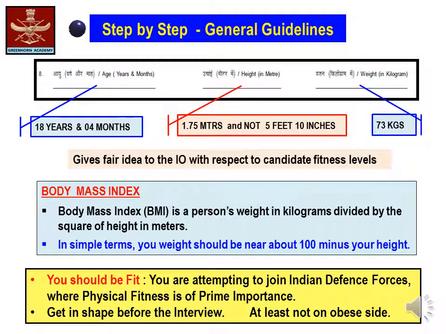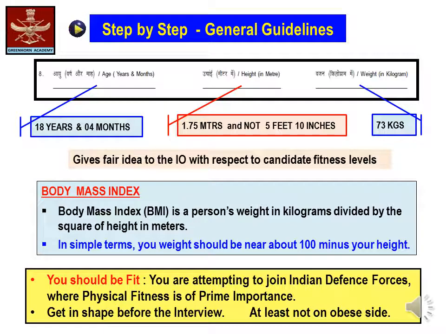Next, your height. You are supposed to write your height in meters and not in feet and inches. It has been observed that a large number of candidates make the mistake of writing their height in feet and inches. Next comes the weight, and it is to be written in kilograms.